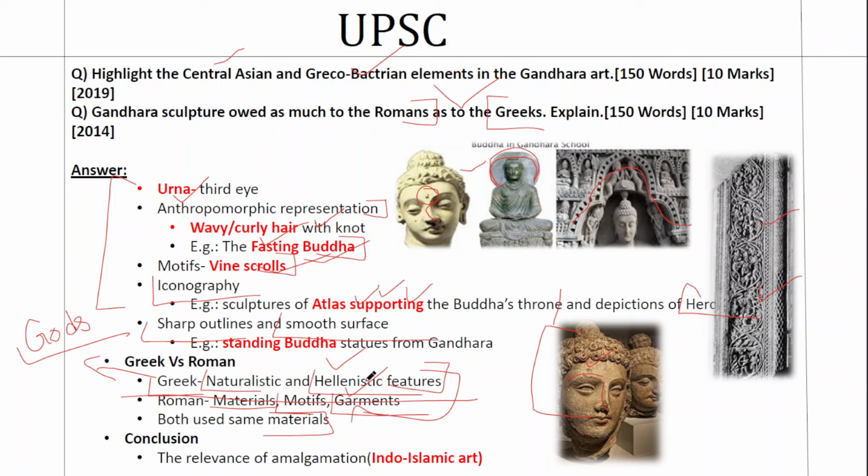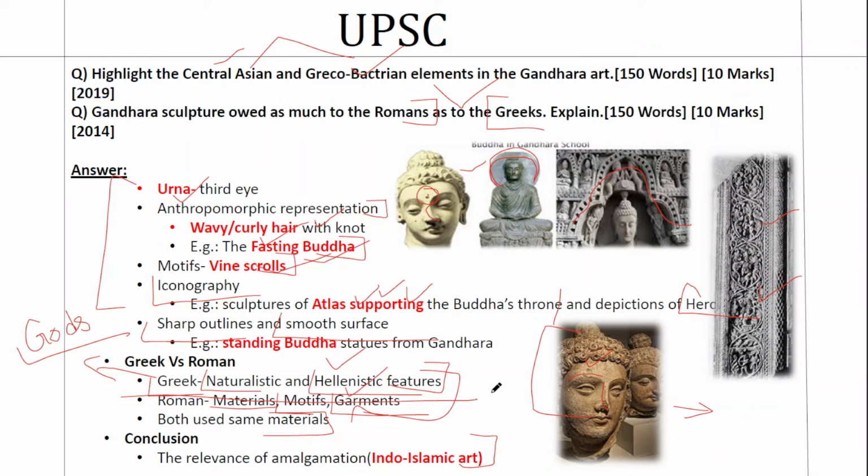And now how do you conclude the answer? As I've said, in the introduction you can follow a template, and in the conclusion you should always be futuristic. Is Gandhara art the only art form where you can see cultural amalgamation in India? No. The question itself is about amalgamation. Even though it doesn't explicitly mention the term, it implicitly says that it is a mixture of different cultures. So you rely on that point in the conclusion. I'm suggesting one way of concluding it. You can have your own ways of concluding it.